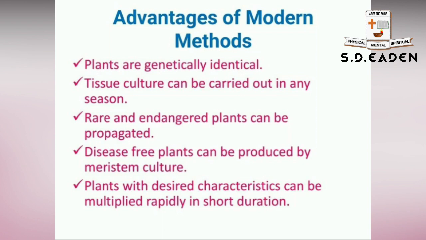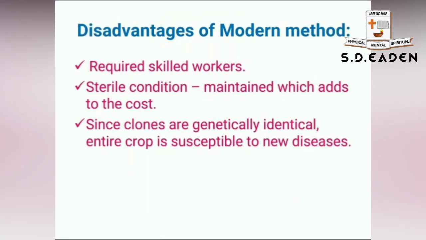The speciality of this method is that rare and endangered plants can be propagated, and disease-free plants can be propagated by meristem culture. Plants with the desired characteristics can be multiplied rapidly in a short duration. So large scale cultivation within a short duration is the main advantage of the modern method.